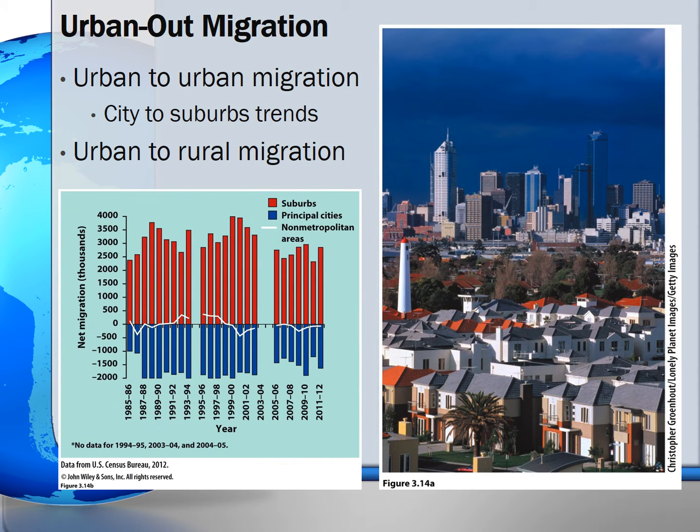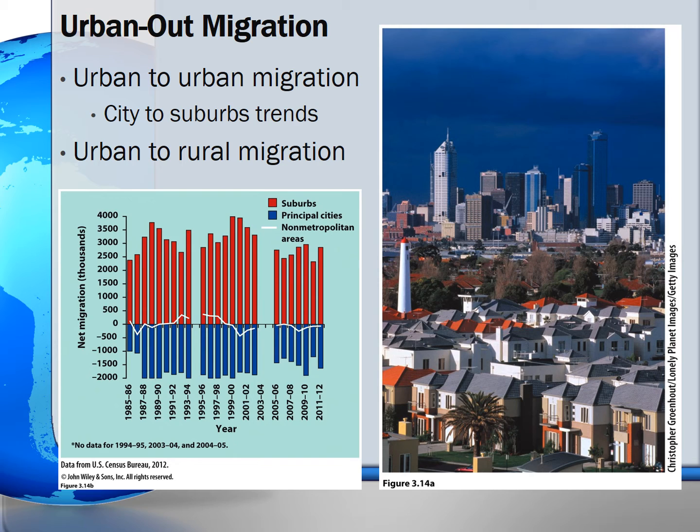Urban outmigration consists of urban to urban moves, which may include moving into suburbs, and urban to rural migration, which is sometimes called counter-urbanization, especially in developed countries. In developed countries, the flow of city dwellers to suburbs and rural destinations tends to involve lifestyle preferences.